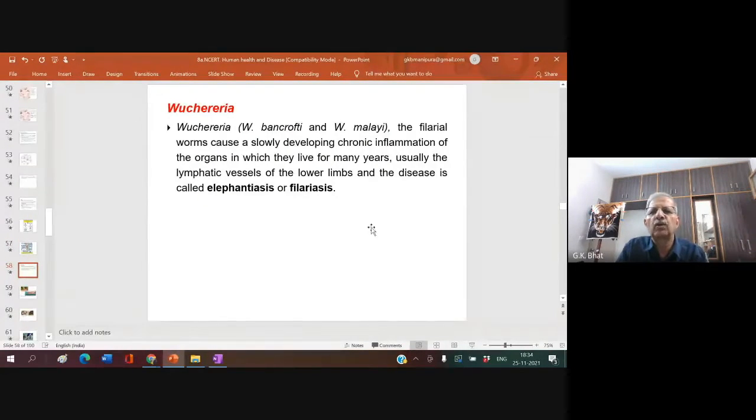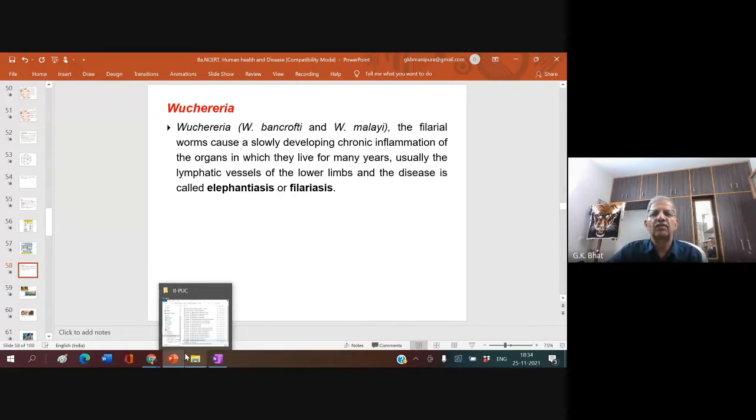Right? Now let us go to Wuchereria: Wuchereria bancrofti and Wuchereria malayi. These filarial worms, belonging to the Aschelminthes, cause slowly developing chronic inflammation of the organ in which they live for many years. Usually it is the lymphatic vessels of the lower limbs, and the disease is called elephantiasis or filariasis.